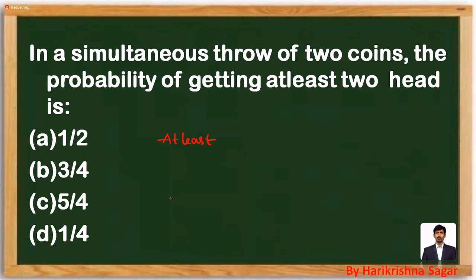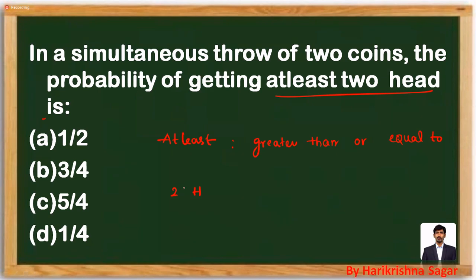For example, in order to pass an aptitude test, I need to secure at least 50%. What is the meaning of this statement? I need to secure at least 50% means 50% or more than 50% will make you pass the exam. So at least is always indicating greater than or equal to. So here the question is, what is the probability of getting at least 2 heads? At least 2 heads means 2 heads is okay or more than 2 heads is okay.